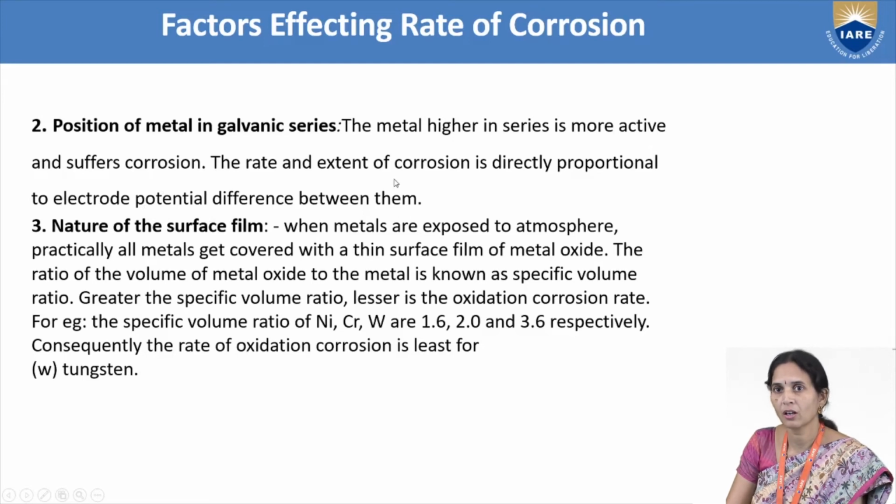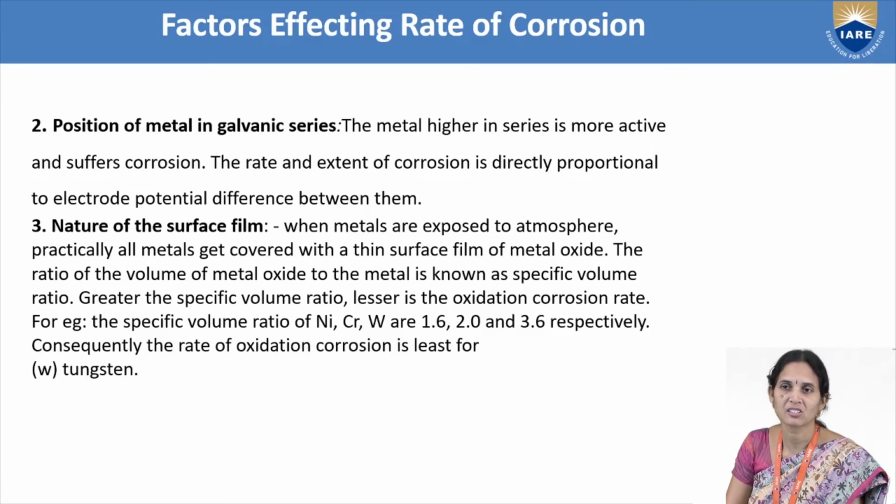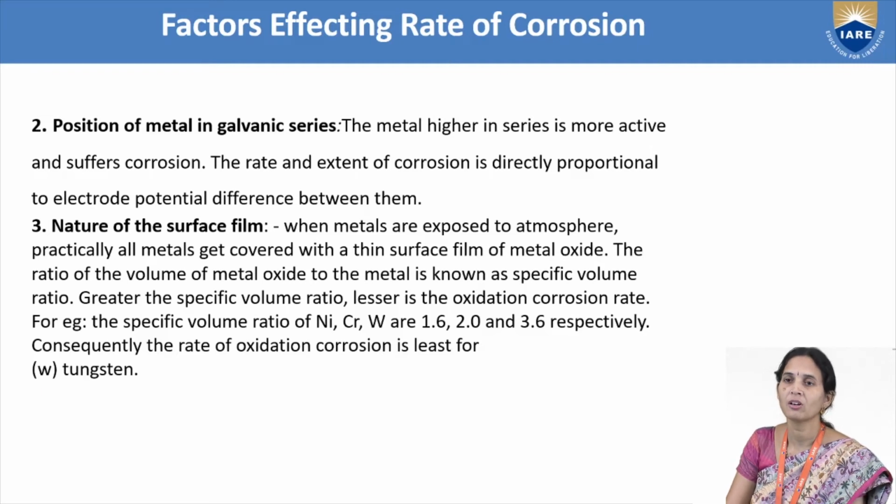If you take any two metals, for example magnesium metal and copper metal, and there is a large potential difference between the two metals, then one metal will act as anode and one metal will act as cathode. One metal will undergo an oxidation reaction and one metal will undergo a reduction reaction. Definitely one metal will undergo corrosion. So there should not be a large potential difference between the two metals. Then we can reduce corrosion, but here we have to see the position of the metal in the galvanic series. Based on that, we have to select the metals.